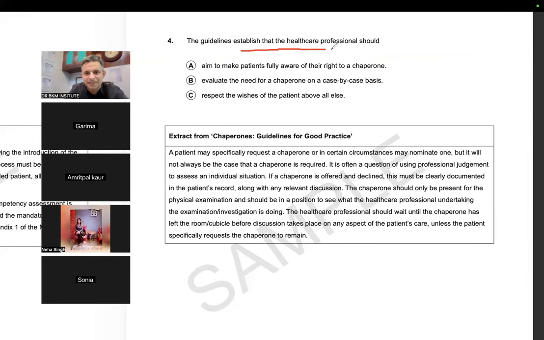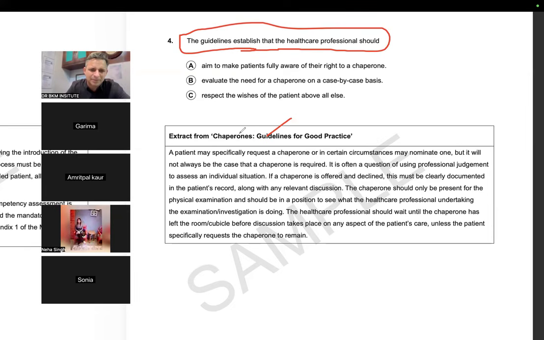The guidelines establish that the healthcare professional should. Okay. Chaperone is like, somebody calls it chaperones. They are basically the helpers. A patient may specifically request a chaperone, means a helping hand. It can be a family member or it can be outside the family. A patient may specifically request a chaperone or in certain circumstances may nominate one, but it will not always be the case that a chaperone is required. It is often, means maximum times, frequently. This is an adverb. Often means maximum times.